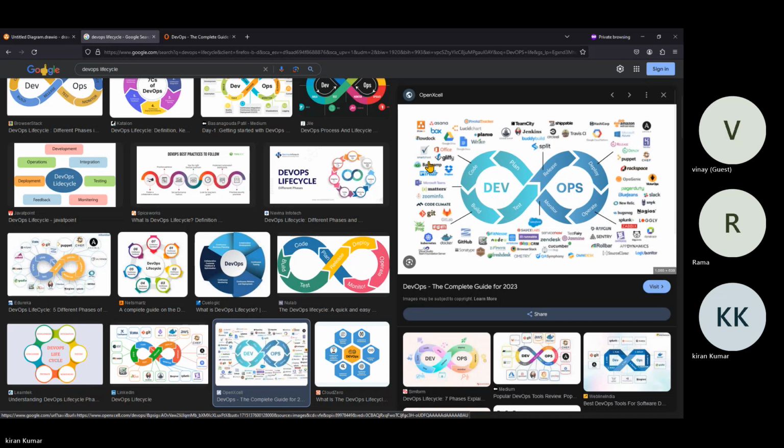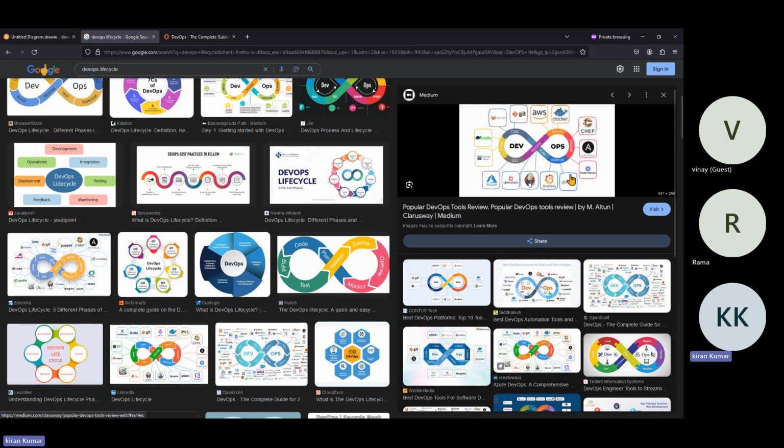So many tools in the market are available, but depending on the customer or requirement, we will use them. At a high level, these are the tools generally used, very popular tools. I can tell you, Git is very popular. GitHub or Git is very popular. Bitbucket also. For code, it is maintained in GitLab or Git. And build tools wise, Gradle.